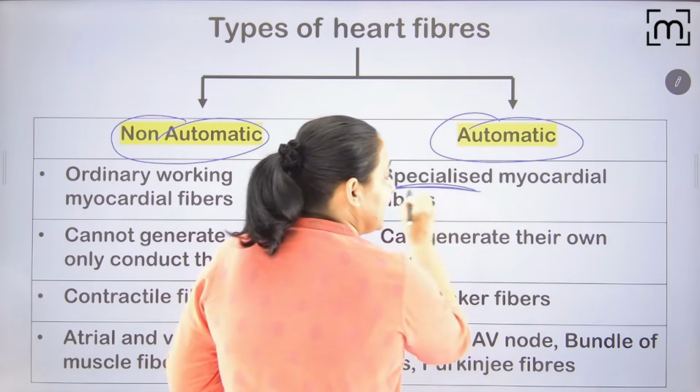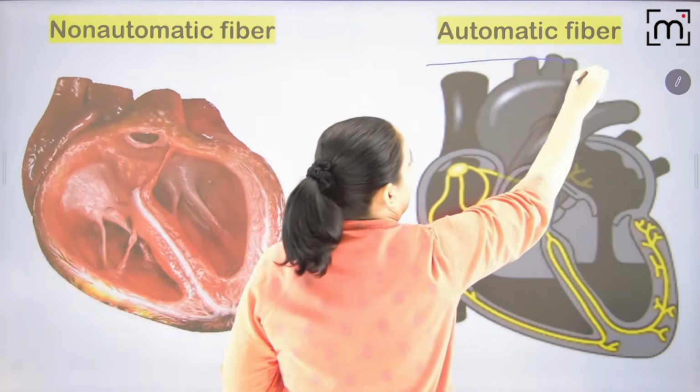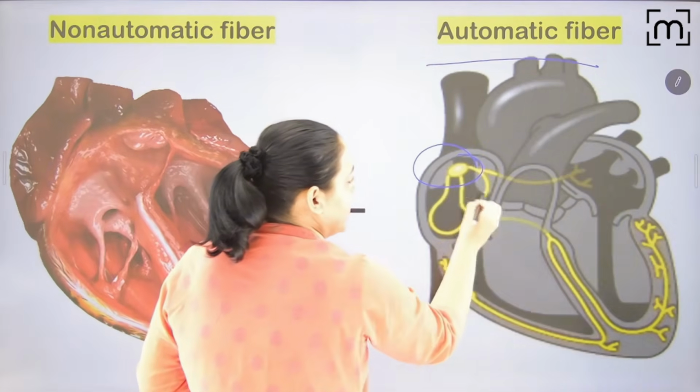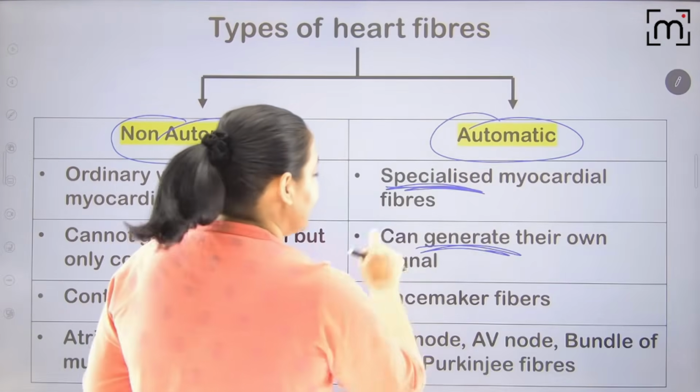These are the special cells which are able to generate the electric signal. I'm talking about the automatic fibers. These are the special cells, SA node, AV node, which are able to generate the electric signal. Okay. So these are the special fibers.